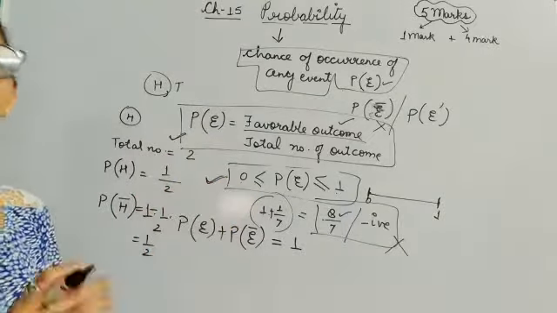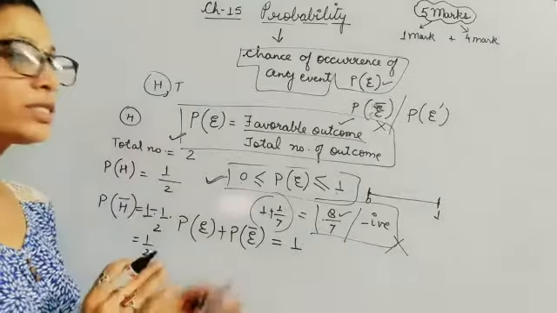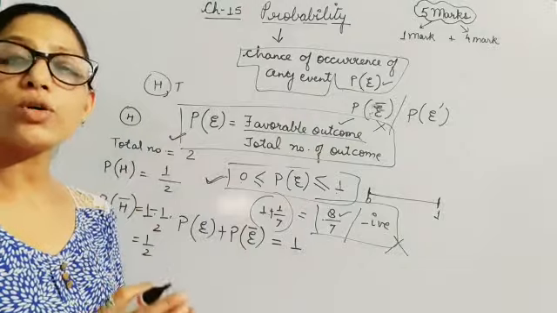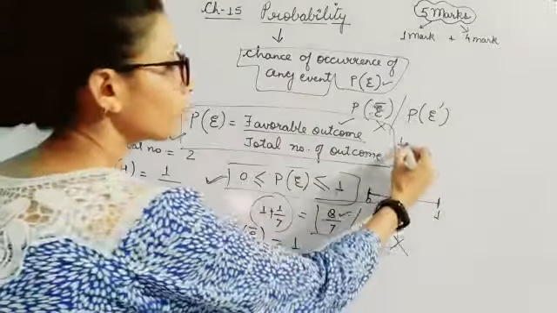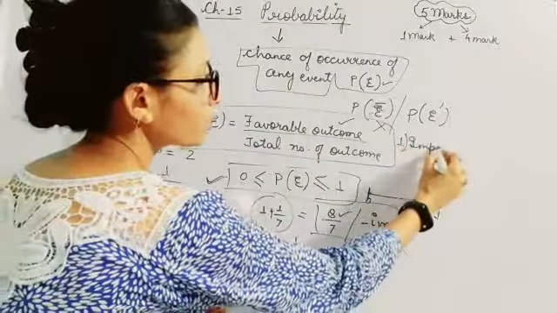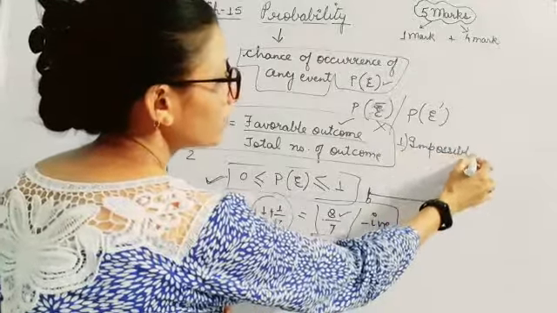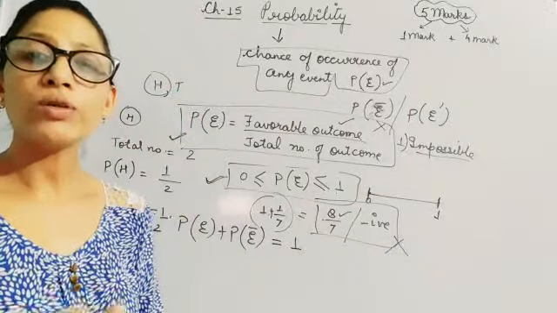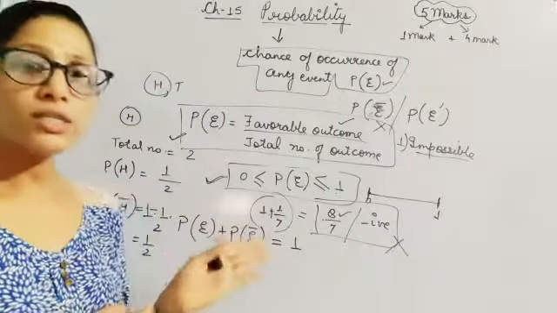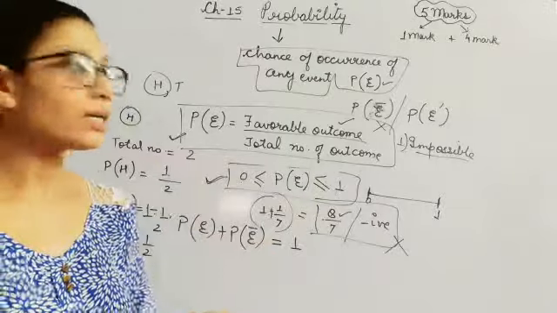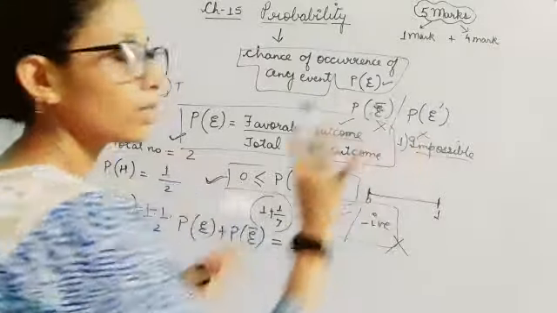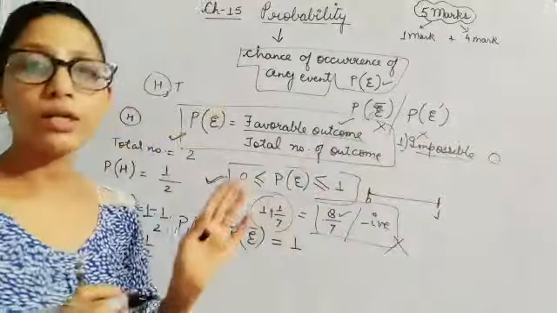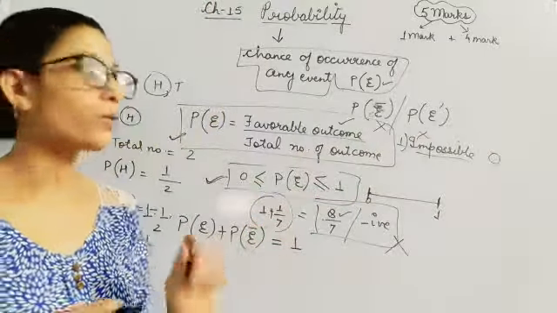One more, children, you have two kinds of probabilities here. That means one is your sure event and one is your impossible event. Now, first of all, I will be defining the impossible event. What is that impossible event? Let's suppose I am tossing a coin, and if I ask you to find a number 9. If it is a coin, then you cannot get a number 9. That's why that is an impossible event. So the probability of an impossible event is always 0.